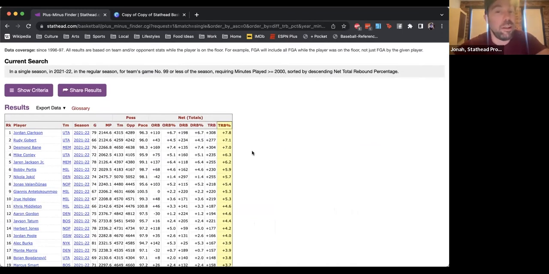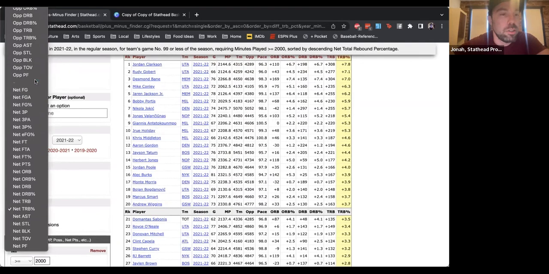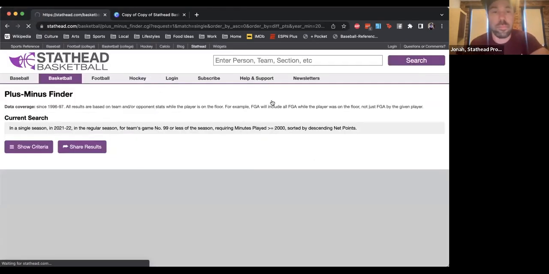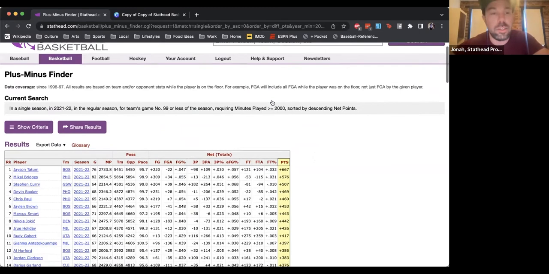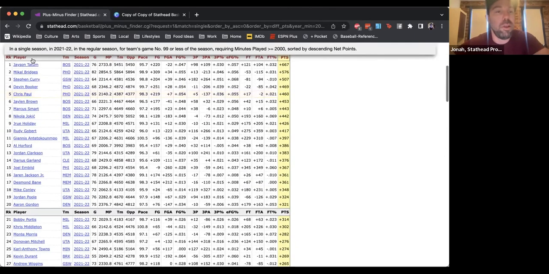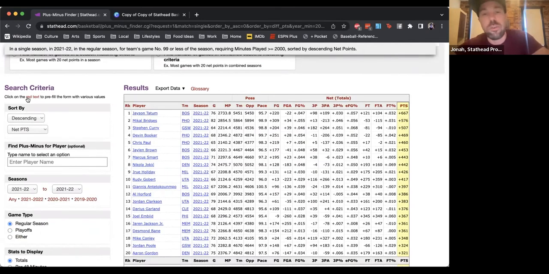Interestingly, Jordan Clarkson, not who I would have guessed. Rudy Gobert probably has something to do with that, and he comes in at number 2. We can also just look at the overall season-long plus minus, which is listed in here as net points. And we can see, all right, Tatum has the best plus minus of any player who played 2,000 minutes this season.